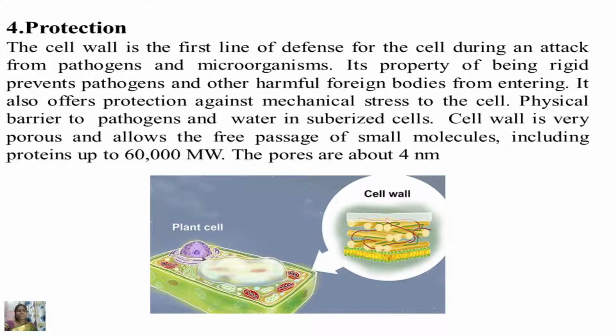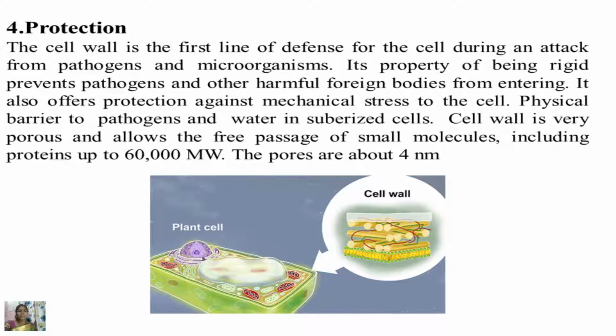The fourth function is that it provides protection. The cell wall is the first line of defense for the cell during an attack from pathogens and microorganisms. Its property of being rigid prevents pathogens and other harmful foreign bodies from entering. It also offers protection against mechanical stress to a cell. It is a physical barrier to pathogens and water in suberized cells.